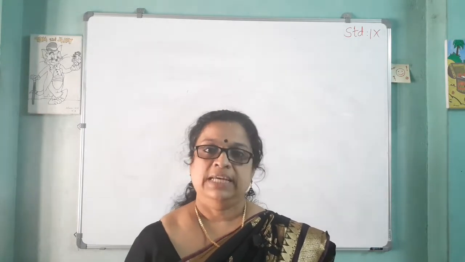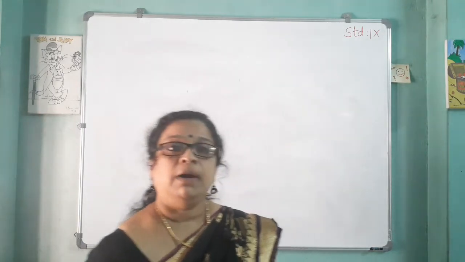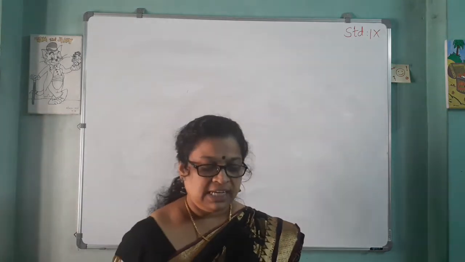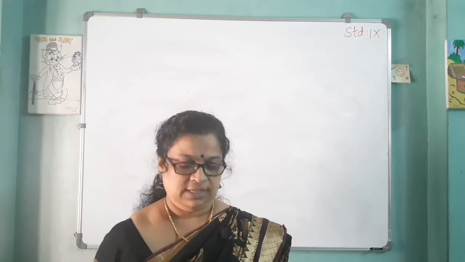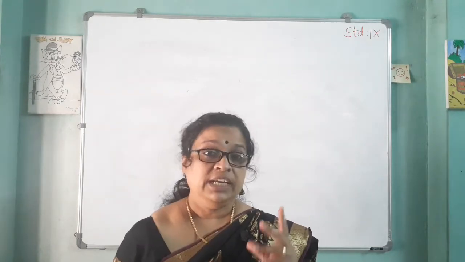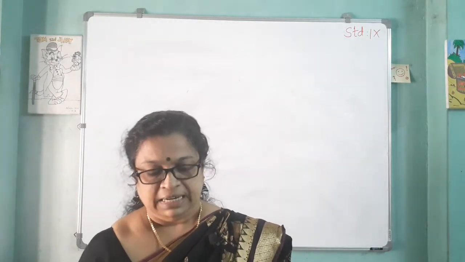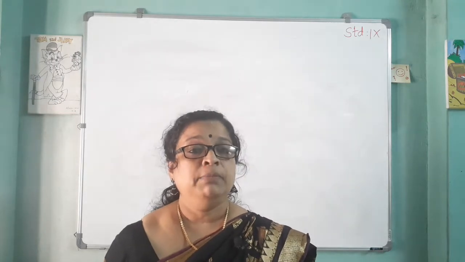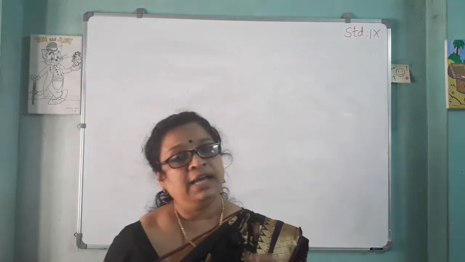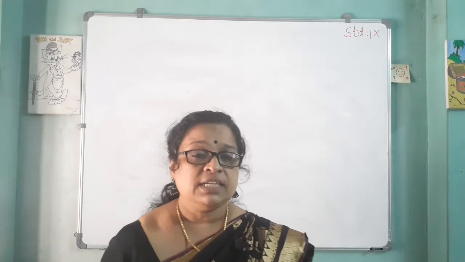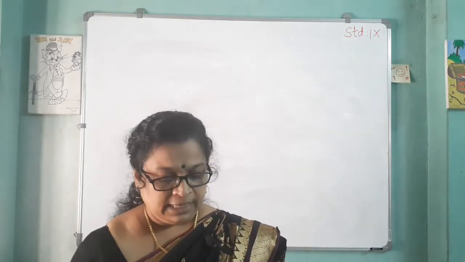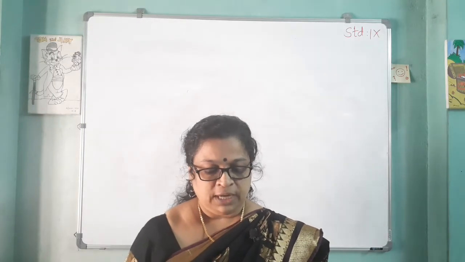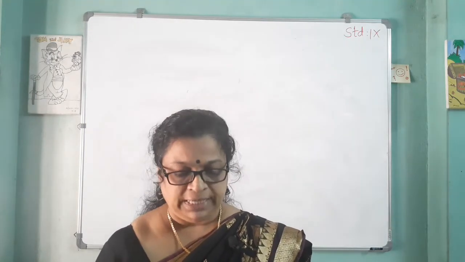Now we do exercises. Exercise 1.2. State whether the following statements are true or false. Justify your answer. First part: every irrational number is a real number. We know that real numbers consist of both rational and irrational numbers. So every irrational number is a real number. That statement is true.